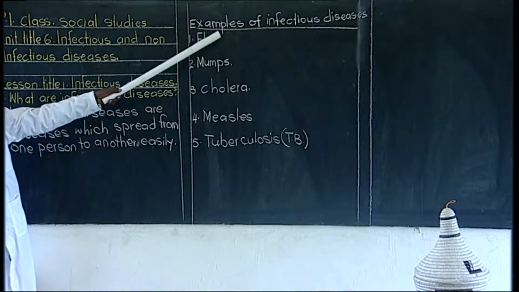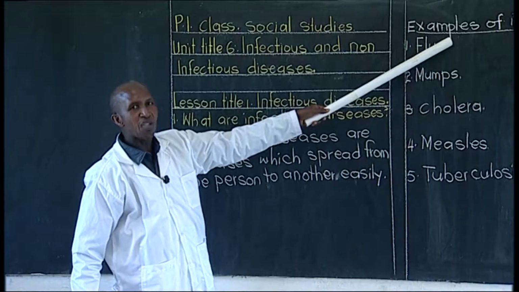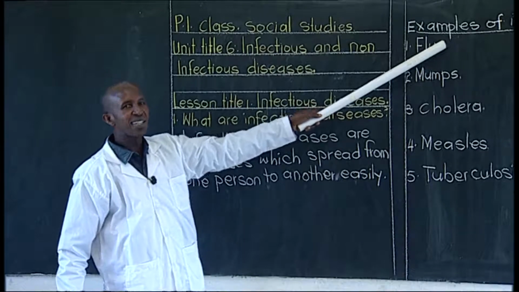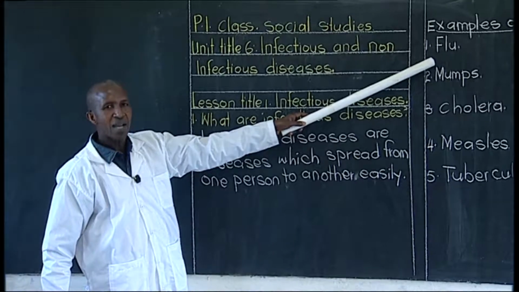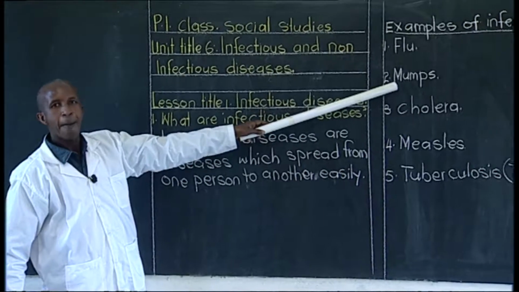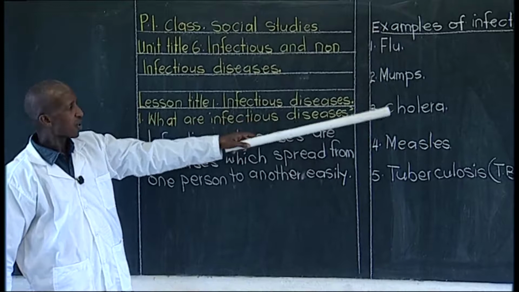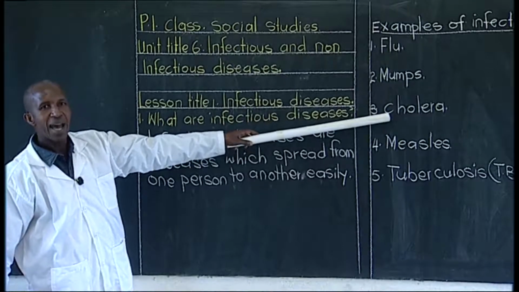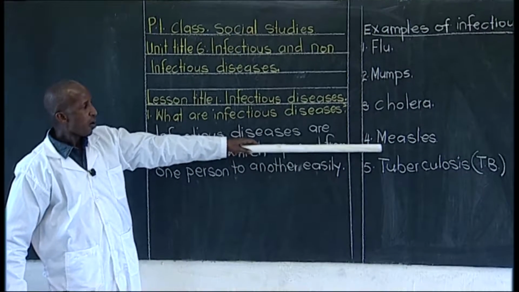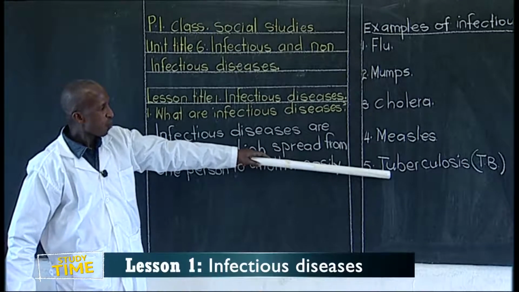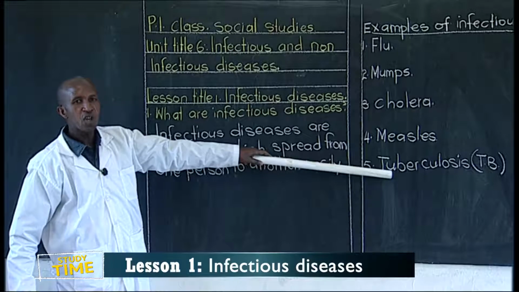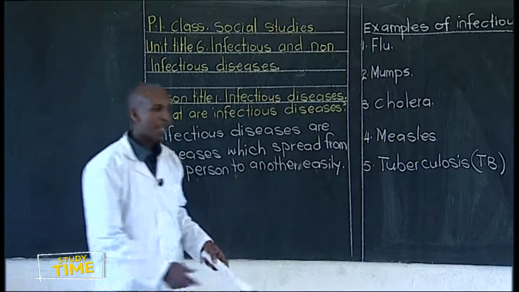Examples of infectious diseases. Flu is number one. Good. Number two, mumps, good. Number three, cholera, good. Number four, measles, good. And the last one is tuberculosis, or in short, TB.